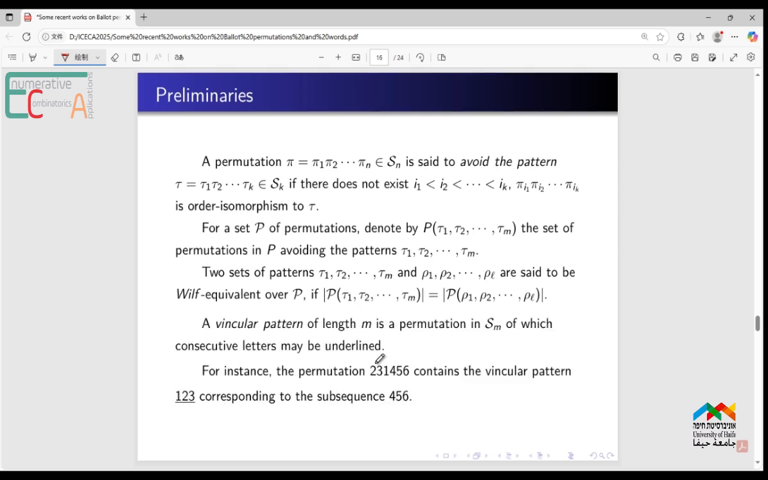A vincular pattern of length m is a permutation in Sm, of which consecutive letters may be underlined. For instance, a permutation contains the vincular pattern 1, 2, 3 corresponding to the subsequence 4, 5, 6, where 4, 5, 6 are adjacent. Also, it contains the vincular pattern 1, 2 adjacent and 3, corresponding to the subsequence 1, 4, 6, where 1 and 4 are adjacent and 4 and 6 are not.